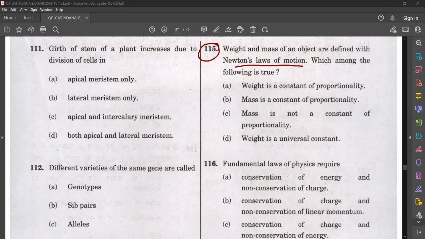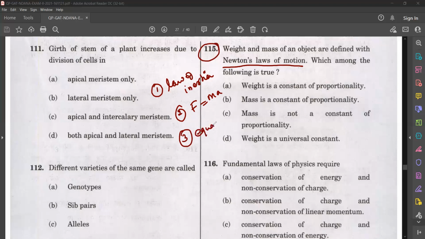What are the 3 laws first of all? I'm just going through the laws also. First law is law of inertia. Second law gives the relation F is equal to ma. Third law: to every action there is an equal and opposite reaction, isn't it? So these are the 3 laws. What is law of inertia? Law of inertia means every body remains in its state of rest or of uniform motion unless it is acted upon by an external force.